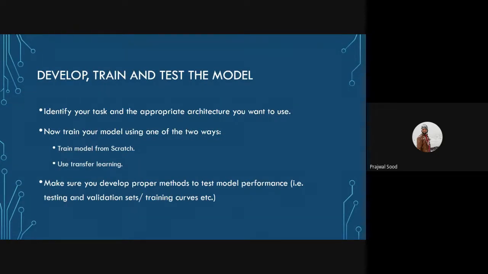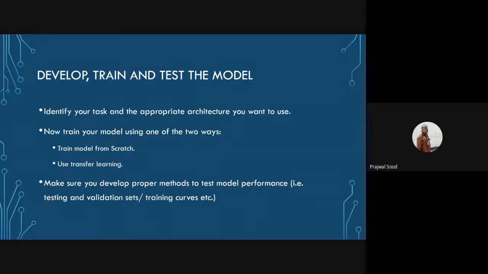Next, the next part of your problem would be developing, training and testing the model. Identify the task at hand before you begin developing a model. Is my task a classification task? Do I wish to implement some kind of object detection model to crop my hand out of the image and then perform recognition on it? Be very clear what your task is.